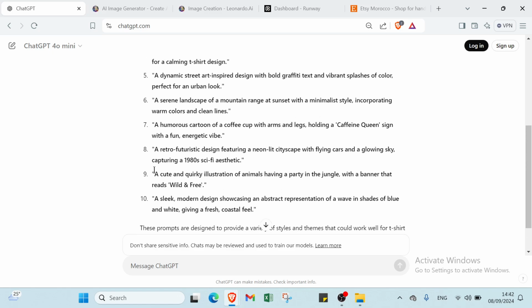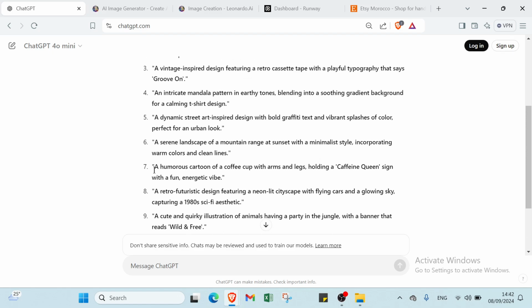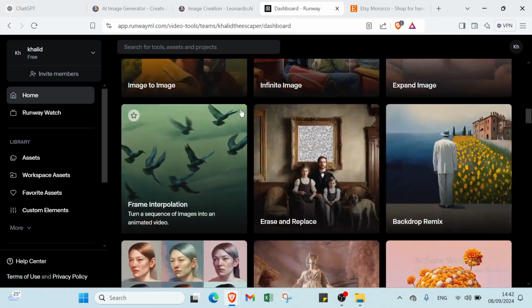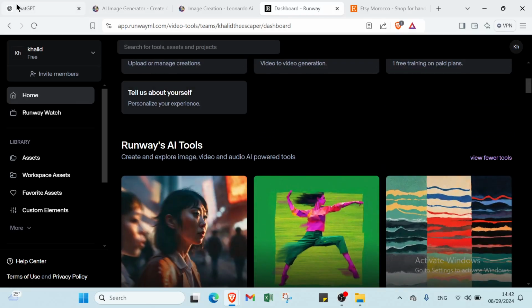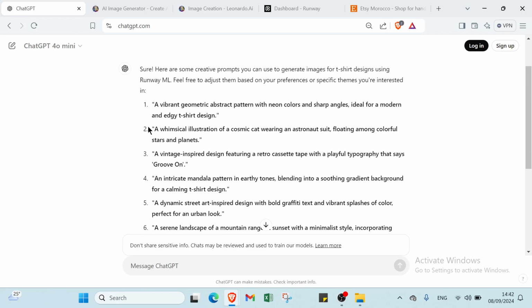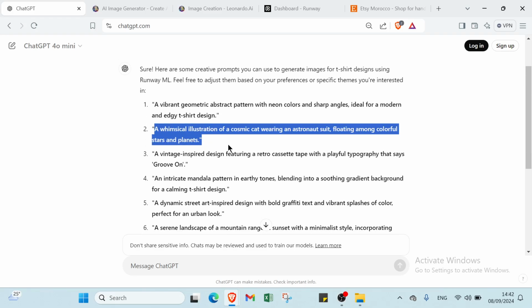So all I have to do is just copy one of these and then paste it on Runway. So what is Runway? This is the homepage of Runway, as you can see. I will explain what Runway is later. So the first thing right now, all I have to do is just copy one of these. So let's choose this one.